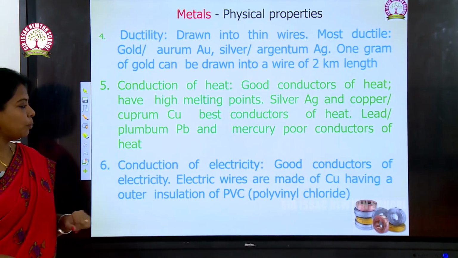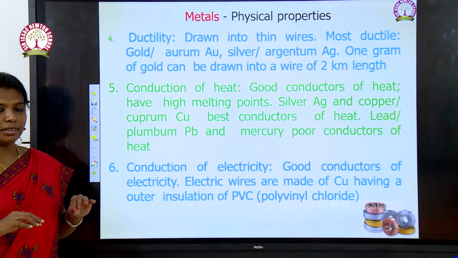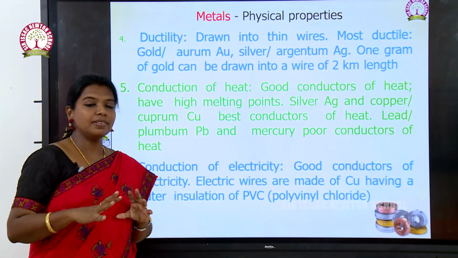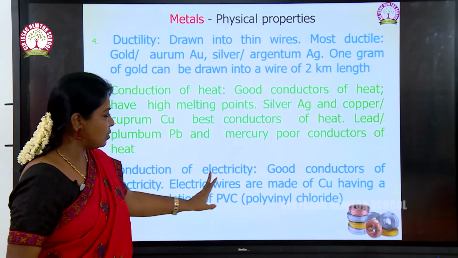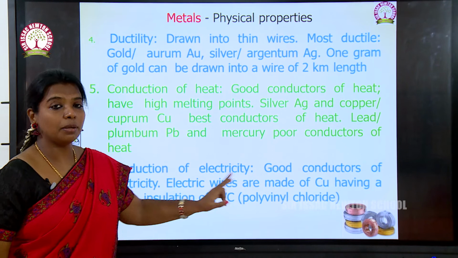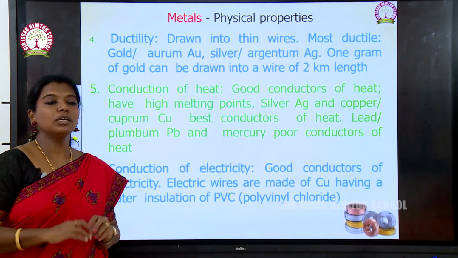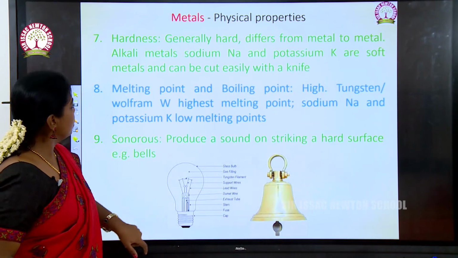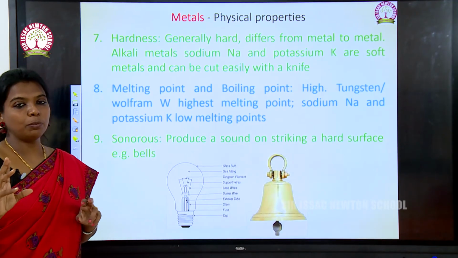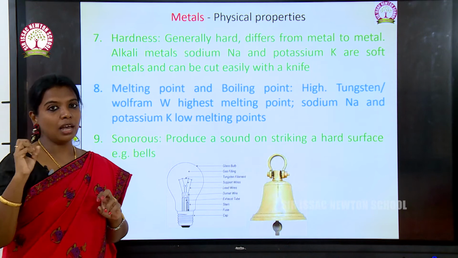And the sixth point is conduction of electricity. All the metals conduct electricity. The good conductors of electricity, or electricity wires, are made up of copper. We all know that. So, all the metals are good conductors of electricity. Next one, the seventh point, the main property is hardness.